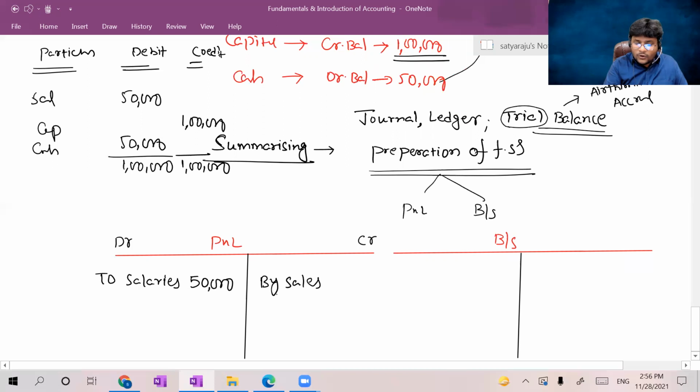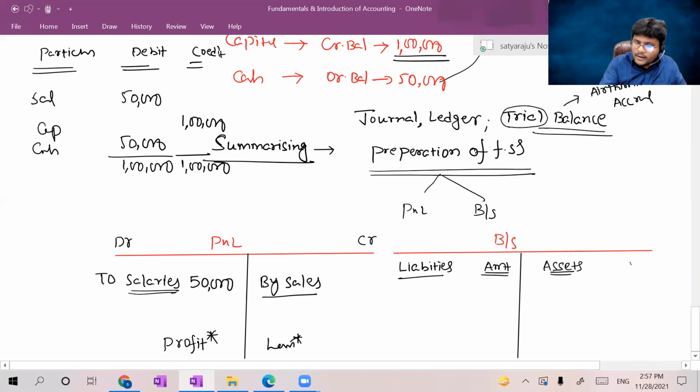Please consider it, guys. Incomes will come under credit side, expenses will come under debit side. Now the difference between income and expenses, if you make it a balance, then you will get profit. If income is more, you will get profit here, right? The balance. If expenses are more, you will get a loss here. Only one thing will appear, both will not appear. Then under balance sheet, liabilities will be there. The name itself is liabilities, amount rupees. Assets will be there, amount rupees. Am I right?